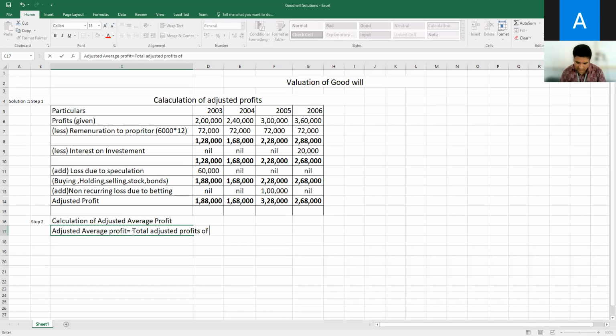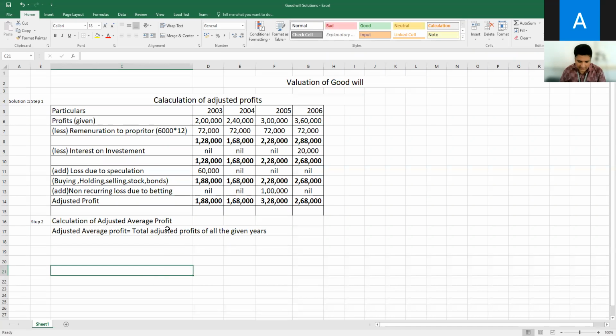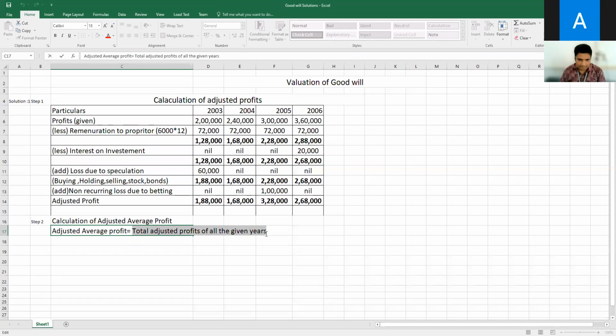of all the given years. Clear? All the given years divided by number of years. Divided by number of years. That's all. Number of years.